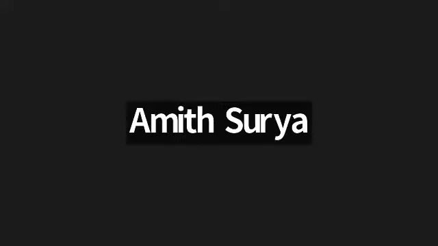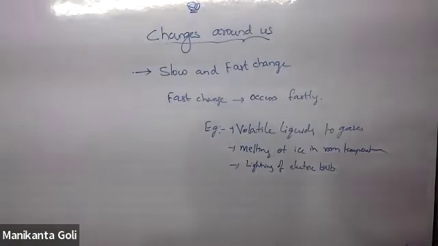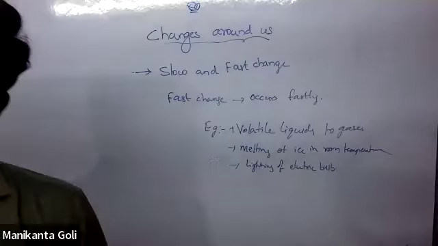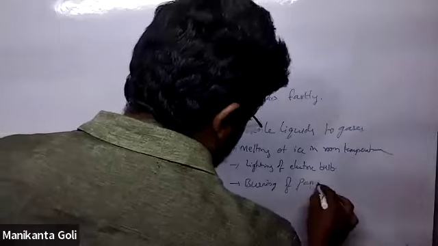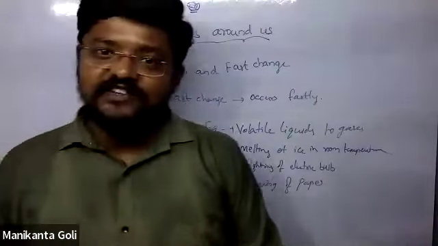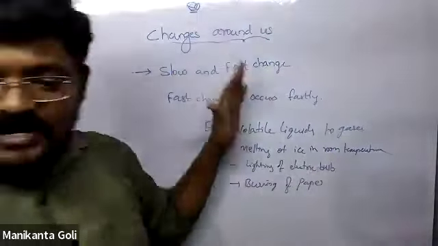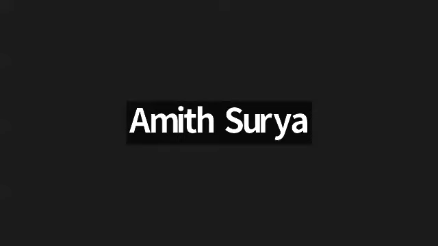Sir, burning of paper, electric bulb. By switching on the bulb. Burning a paper is a fast change. Very good example. Sir, burning a matchstick. Burning of paper and matchstick. Right, a matchstick also undergoes a fast change. So these are the changes of fast change. Clear? What is meant by fast change? Examples of fast change.